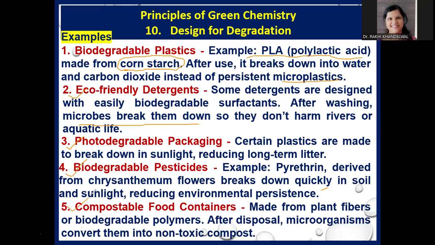The next example is compostable food containers. These containers are made from plant fibers or biodegradable polymers, and after their disposal, microorganisms convert them into non-toxic compost. So basically, these types of containers can be easily used and they can degrade in the environment easily. So we can use such containers, and the use of these containers is actually the 10th principle of green chemistry.